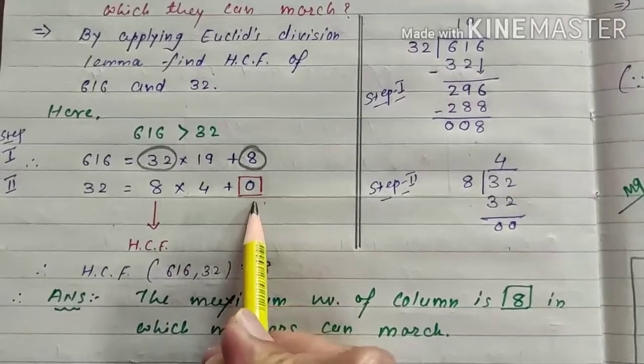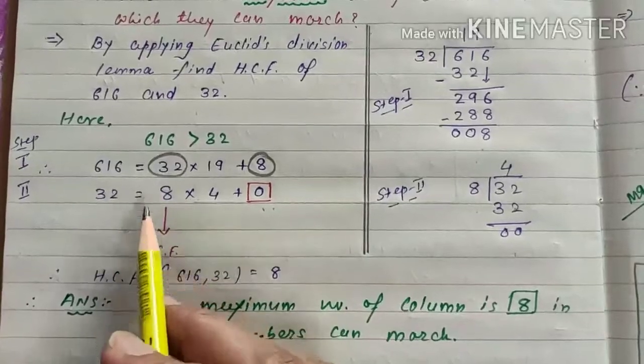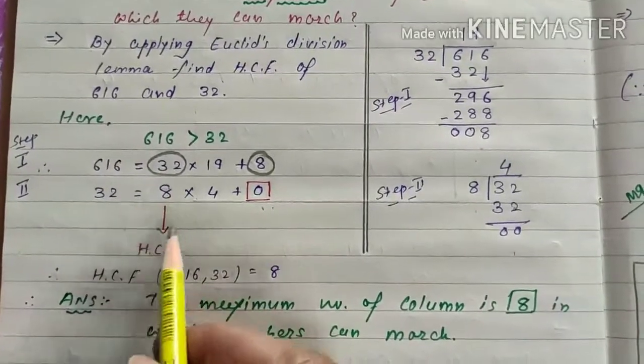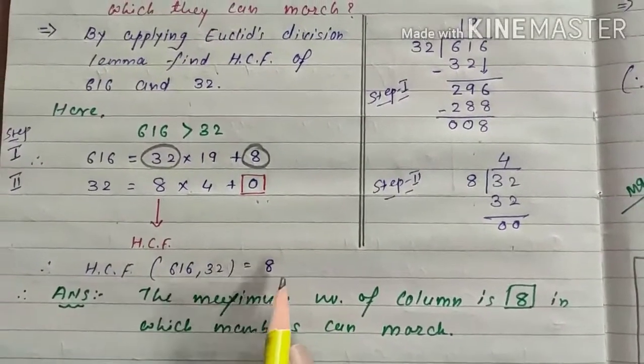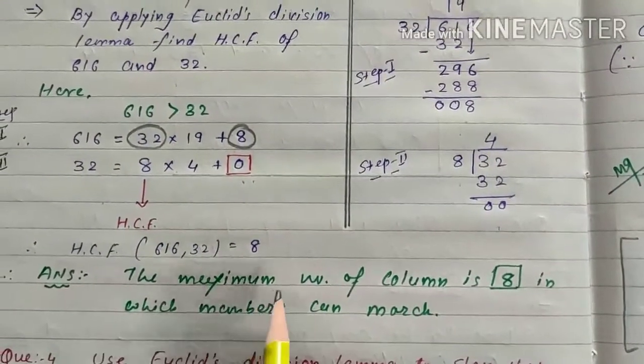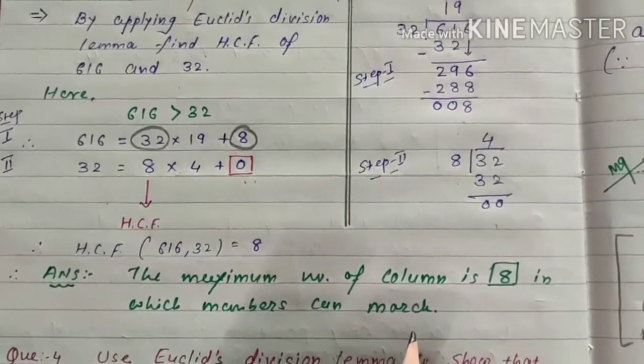As here the remainder is 0, we stop here, and whatever is your divisor, that is your HCF. So HCF is 8, and therefore our answer is the maximum number of columns is 8 in which members can march.